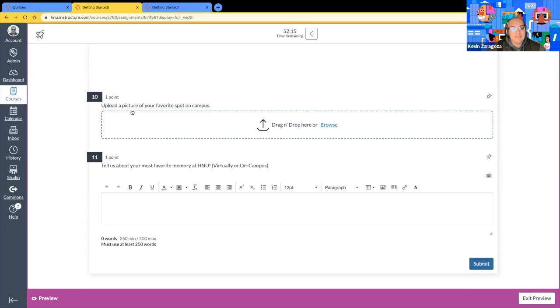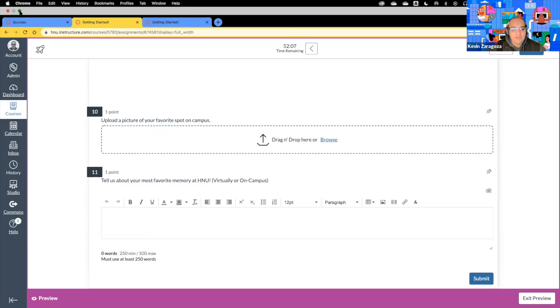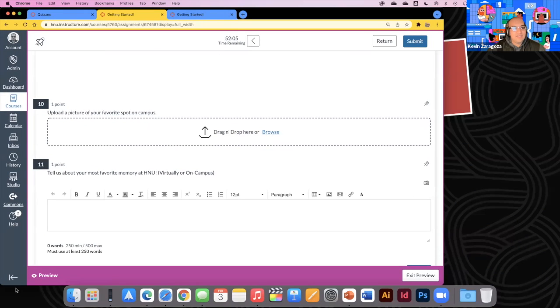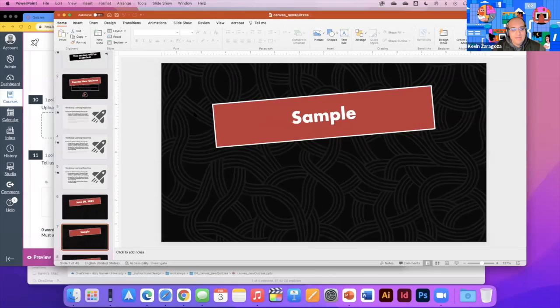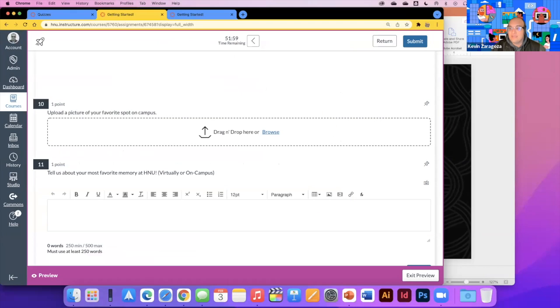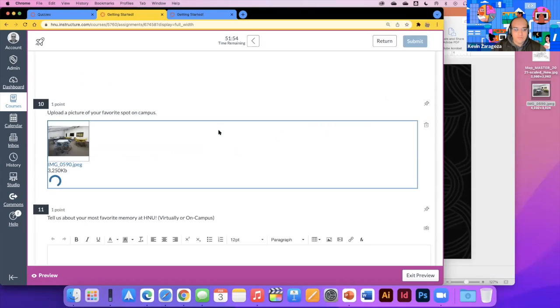So number 10 says, upload a picture of your favorite spots on campus. The student has the ability to drag and drop or browse their computer. The easiest way to drag and drop is more or less, I like to work in the maximum view on my computer. But if you're not, you can simply go on your desktop and drag and drop that image from your desktop over onto the file upload area, just like so.